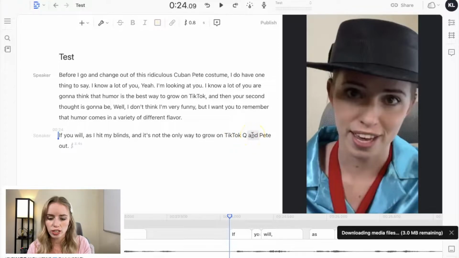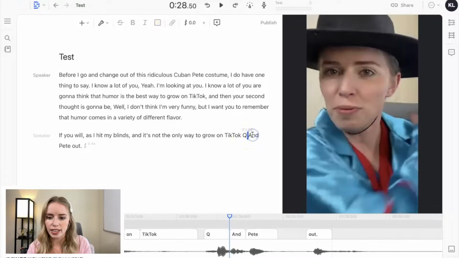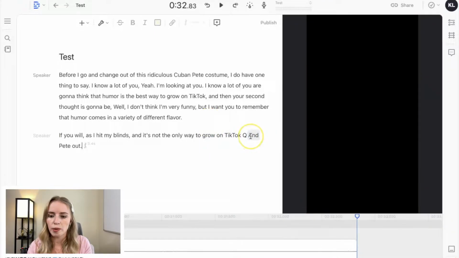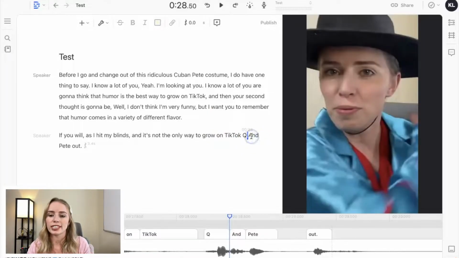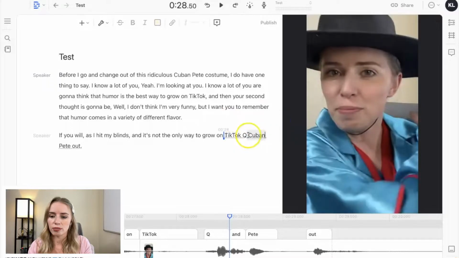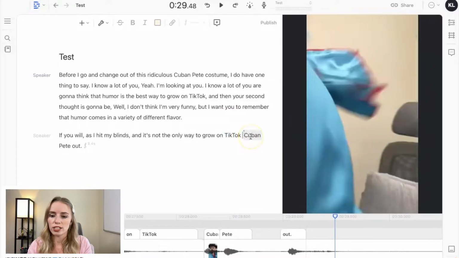So I want to click on this and let's edit it. Whoops, click on that there. Let's do Cuban there. Oh, and see, if I click off and I don't click correct, it's not going to change it. So let's try that again. Cuban, I'm going to click correct, add that in there. And I want to delete this Q, so then I can just click on that and delete.